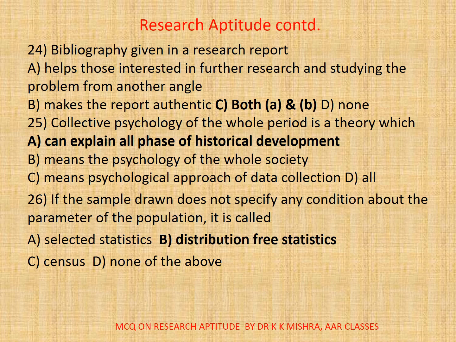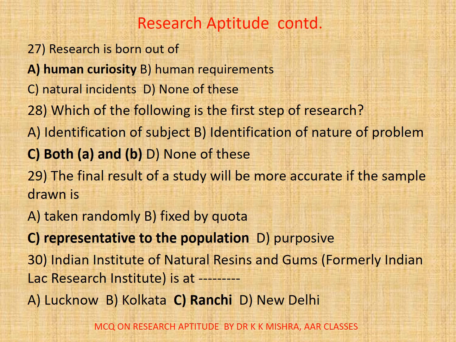26. If the sample drawn does not specify any condition about the parameter of the population, it is called, correct option is B, distribution-free statistics. 27. Research is born out of, correct option is A, human curiosity. 28. Which of the following is the first step of research? A. Identification of subject, B. Identification of the nature of problem, C. Both A and B. Correct option is C.